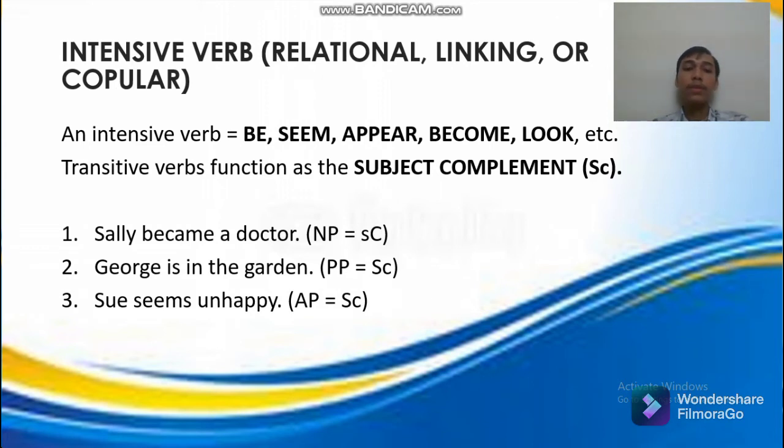Of course, if a sentence uses an intensive verb, it will relate to each phrase and determine the function of the subject complement in each sentence.